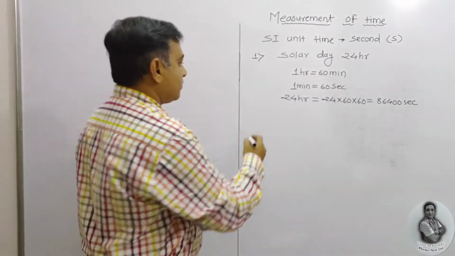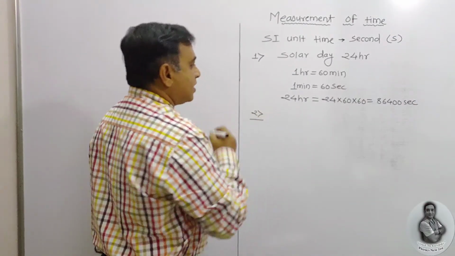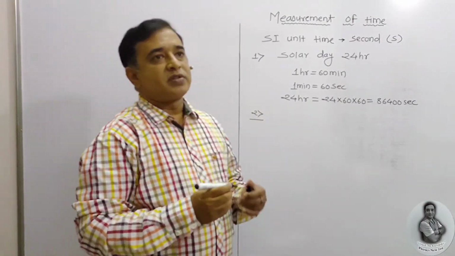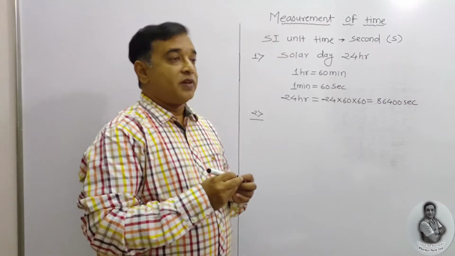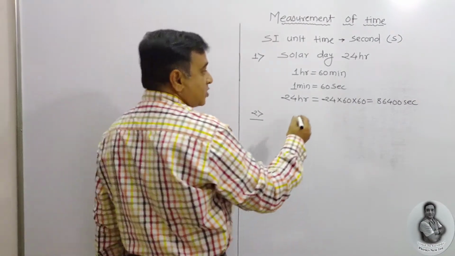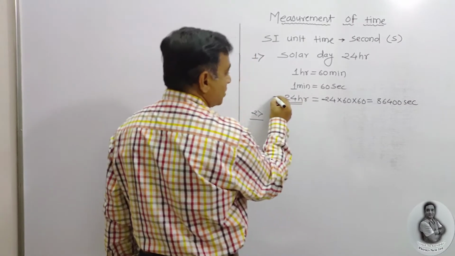86,400 seconds. Now what about the duration of a day in seconds? We consider this as 1 day or a solar day.